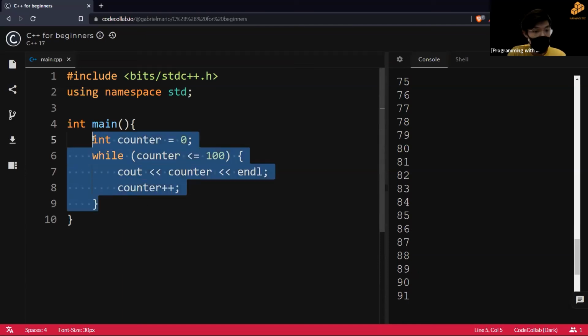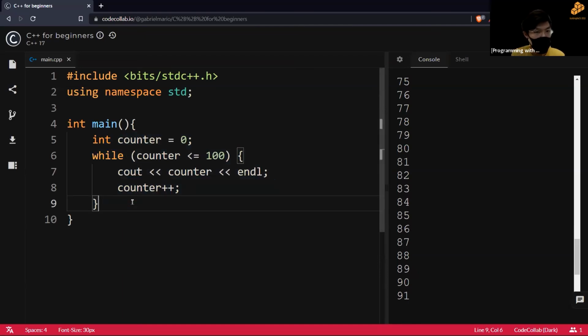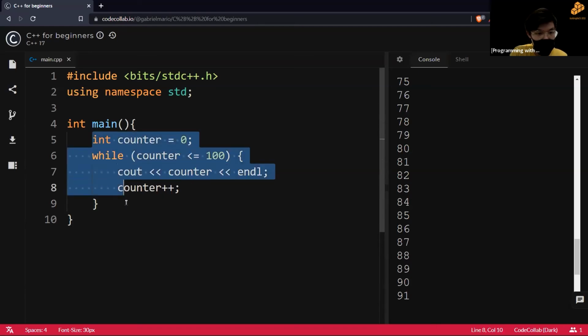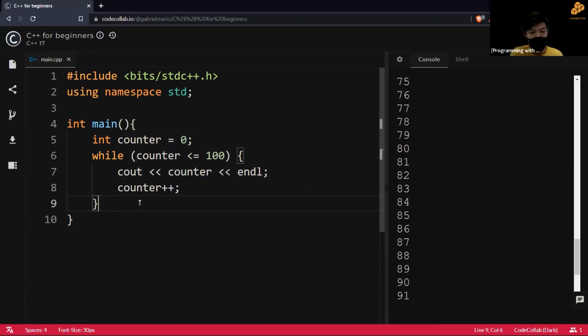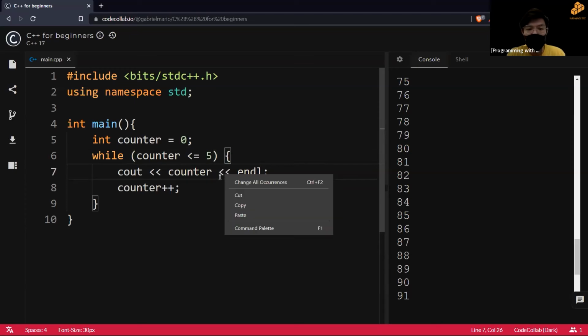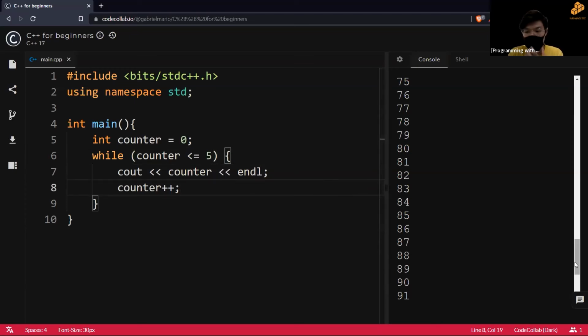So please type along with what I'm doing so you can have a better understanding of how things work and see where you are missing, and clarify your doubts with us, okay? I'm just going to leave this on for a few more seconds if you want to copy it. Yes, all you need to do is just change this number. It can be 1 million or 10,000, up to you, right? The only thing that's going to change is how long the program takes to run. Other than that, it's pretty straightforward, and it's just counter, condition, increment, right?